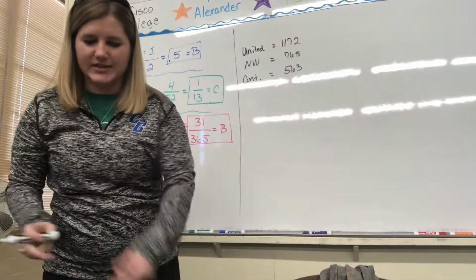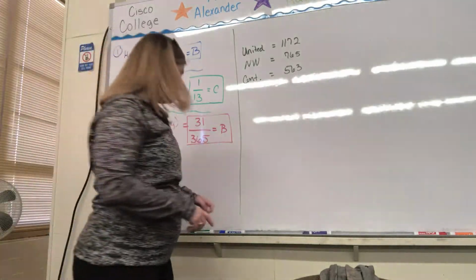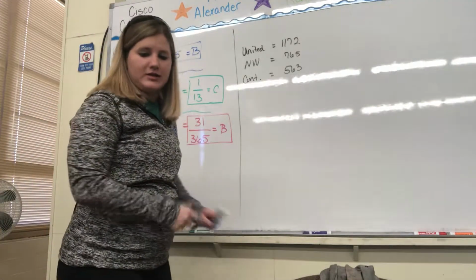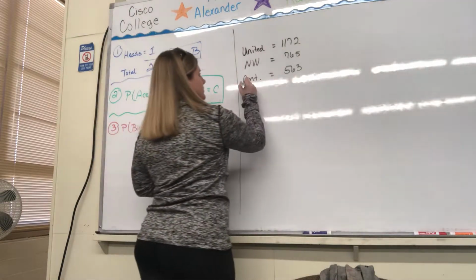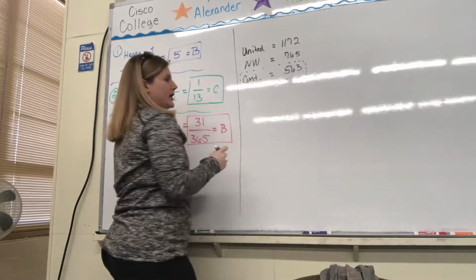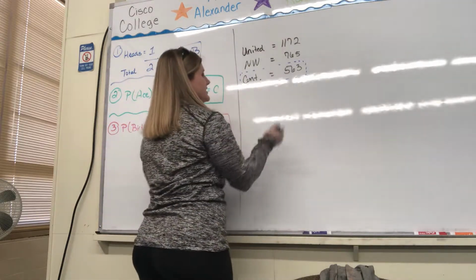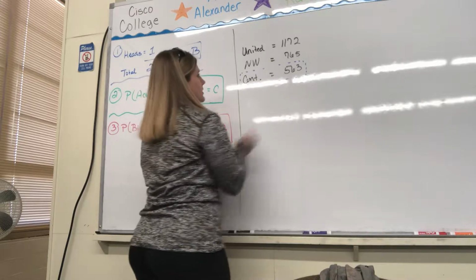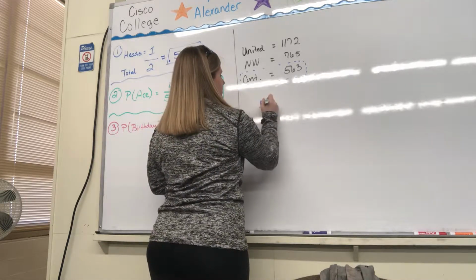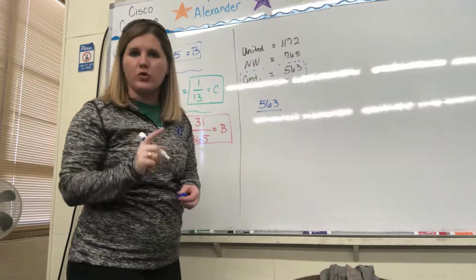So this one is asking what's the probability that a complaint was filed against Continental. We have that 563, that's our number for Continental, but we need it over the total.